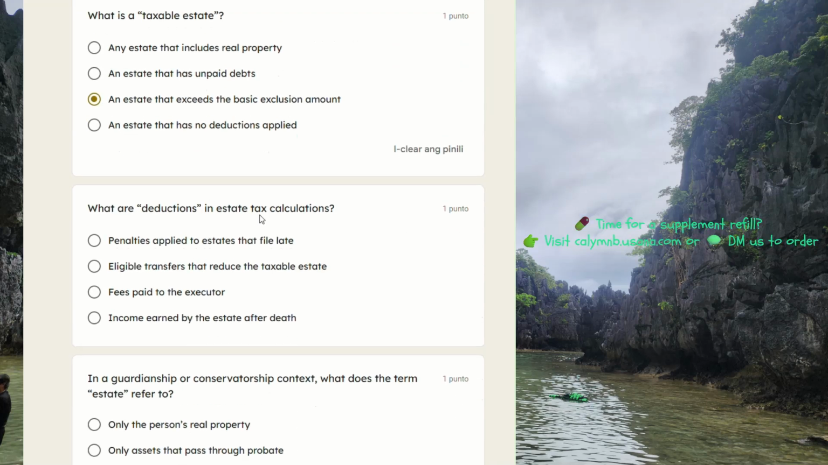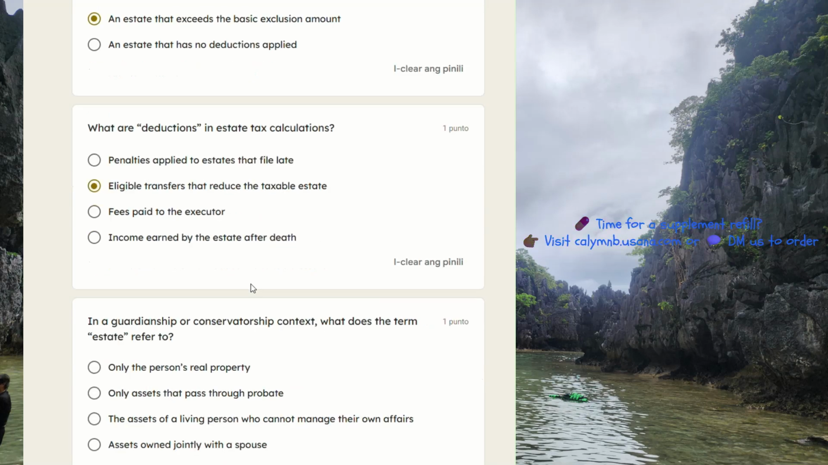What are deductions in estate tax calculations? Penalties applied to estates that violate the law, eligible transfers that reduce the taxable estate, fees paid to the executor, income earned by the estate after death. B, I guess. Not sure.